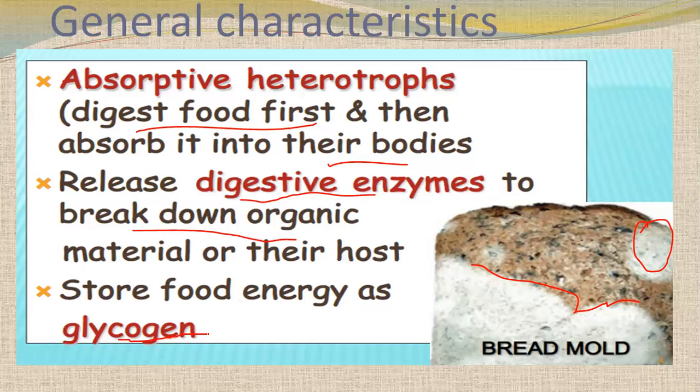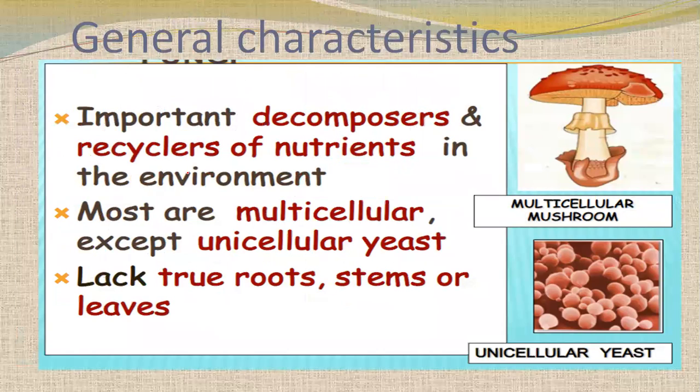So they sometimes behave like animals, storing their food energy in the form of glycogen, like humans, but actually they are very, very different from animals. We will see that after some time. They are important decomposers and recyclers of nutrients in the environment.